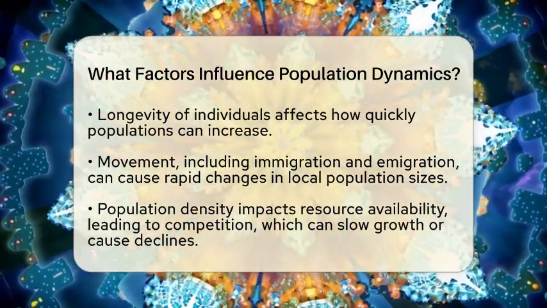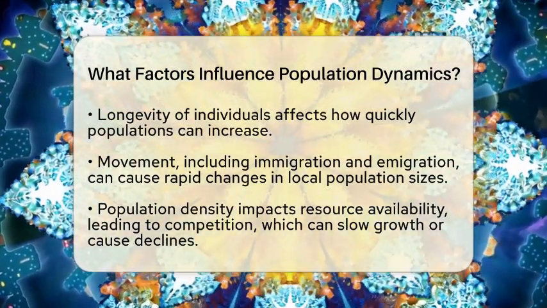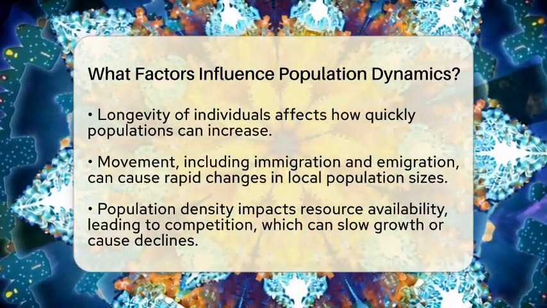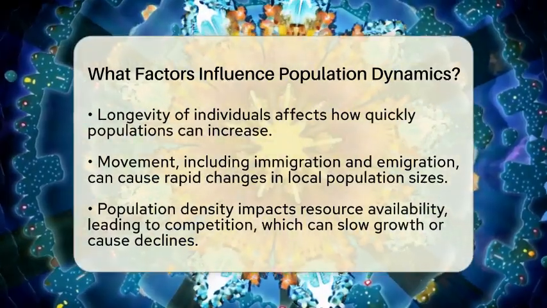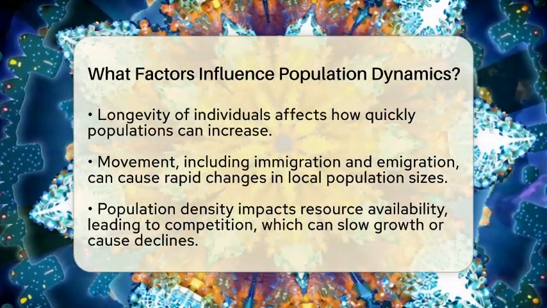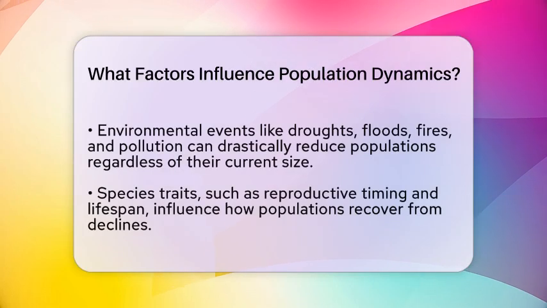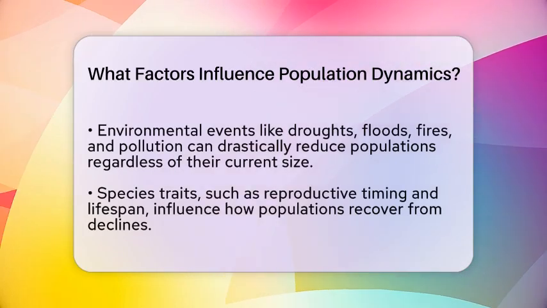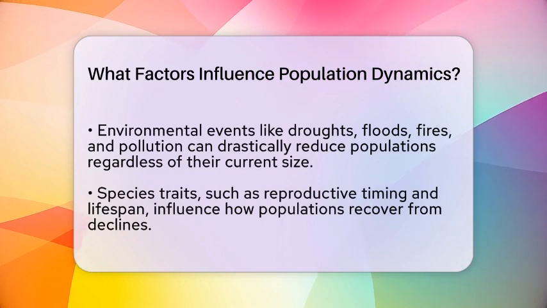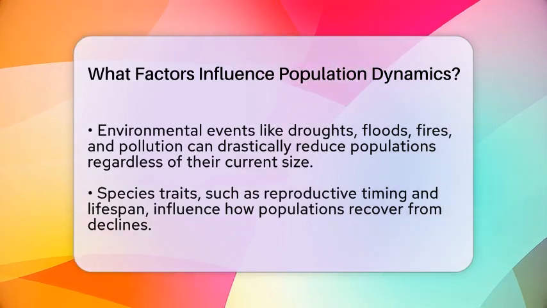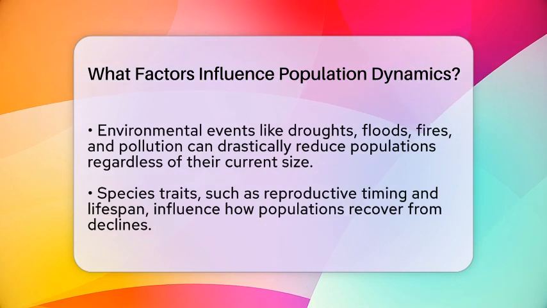Environmental factors that do not depend on how many animals are around also influence populations. For example, weather events such as droughts, floods, or extreme temperatures can wipe out many individuals regardless of population size. Natural disasters like fires or hurricanes can drastically reduce numbers too. Pollution and habitat destruction can make it hard for species to survive and reproduce.